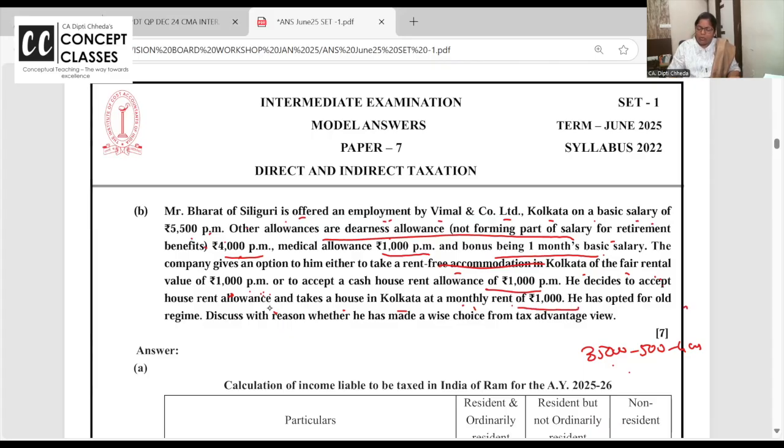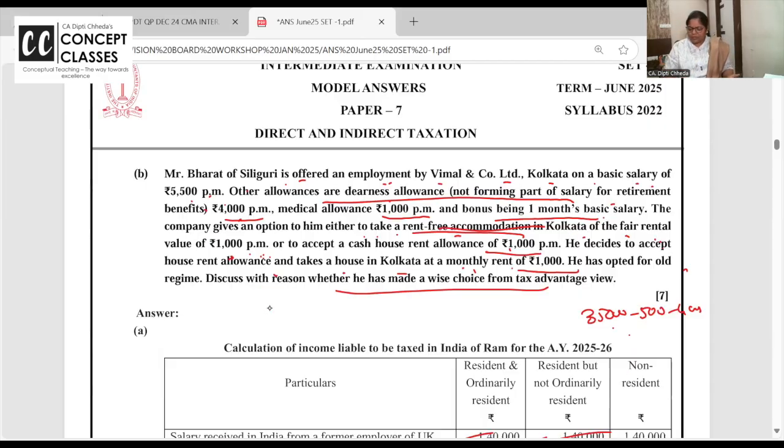He has opted for old regime. If you go for default tax regime, HRA deduction is not allowed. Help him choose wisely. Either he can go for RFA or HRA. How much is the HRA? 1,000. And against house rent allowance, he himself is paying 1,000 rent.